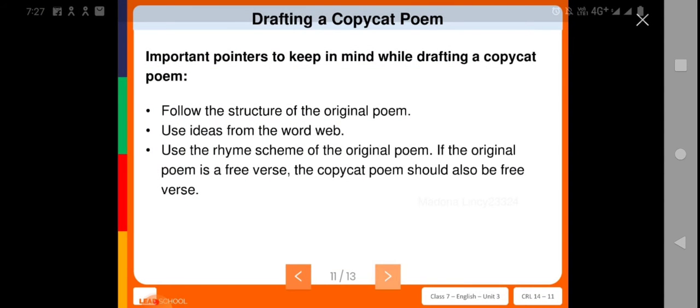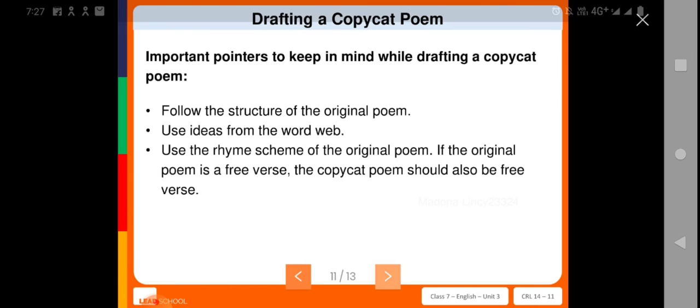So what are the points we need to keep in mind while we are preparing a copycat poem? What are the things you need to follow? First thing, you need to follow the same structure which is given in the original poem. And the second thing, you need to use the ideas from the word web, so you need to form a word web for the subject which you have chosen. Then the third thing is you need to use the rhyme scheme of the original poem.